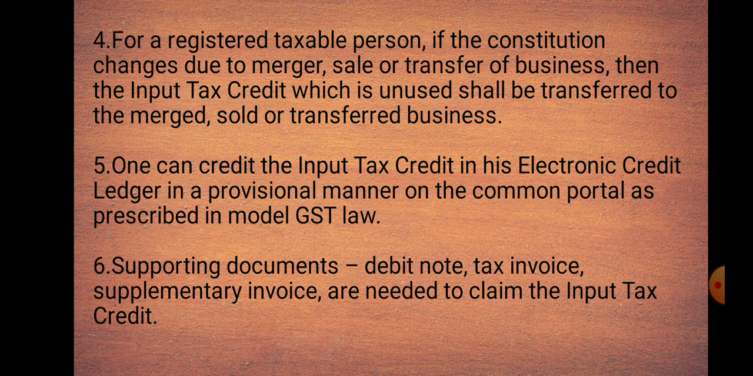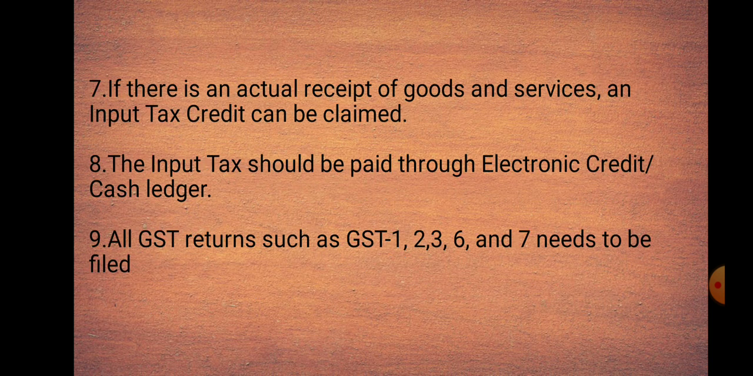Sixth one is supporting documents like debit notes, tax invoice, supplementary invoice are needed to claim the input tax credit. Seventh one, if there is an actual receipt of goods and services, an input tax credit can be claimed. For claiming input tax credit, goods or services must be actually received. Hence, the goods or services received by the agent or by the job worker will be assumed to be received by the recipient only. And the eighth one is the input tax should be paid through electronic credit or cash